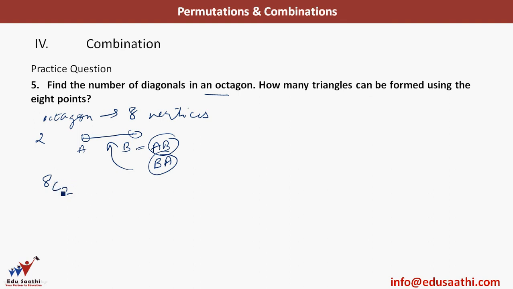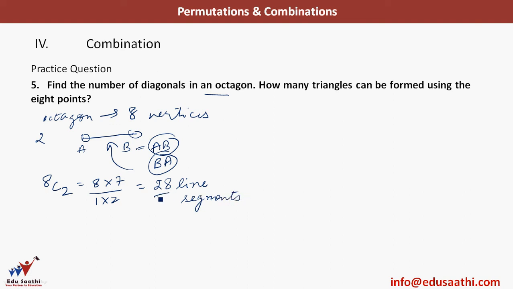So that is why I am writing C here. 8 are the total number of points, and 2 points are needed to make a line. So I have 8C2 number of lines. So this is nothing but 8 into 7 divided by 1 into 2, or 28 lines, or a better word to use is line segments.